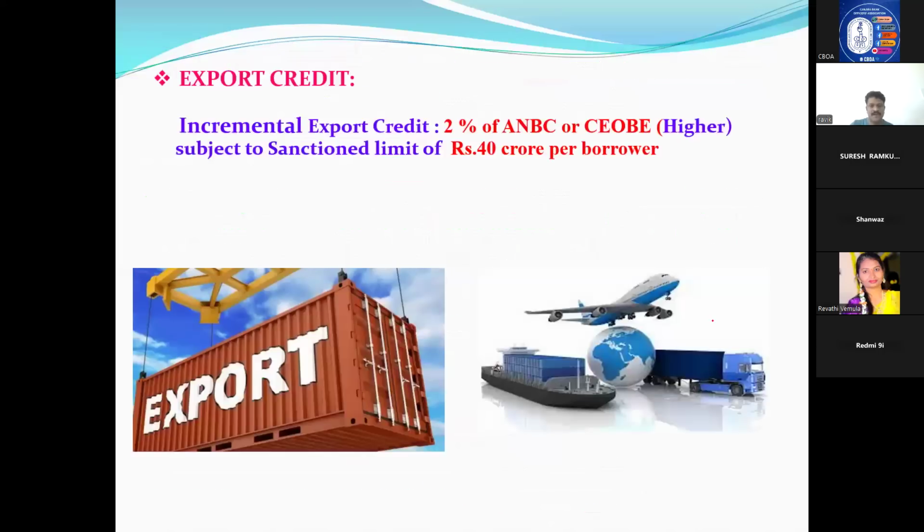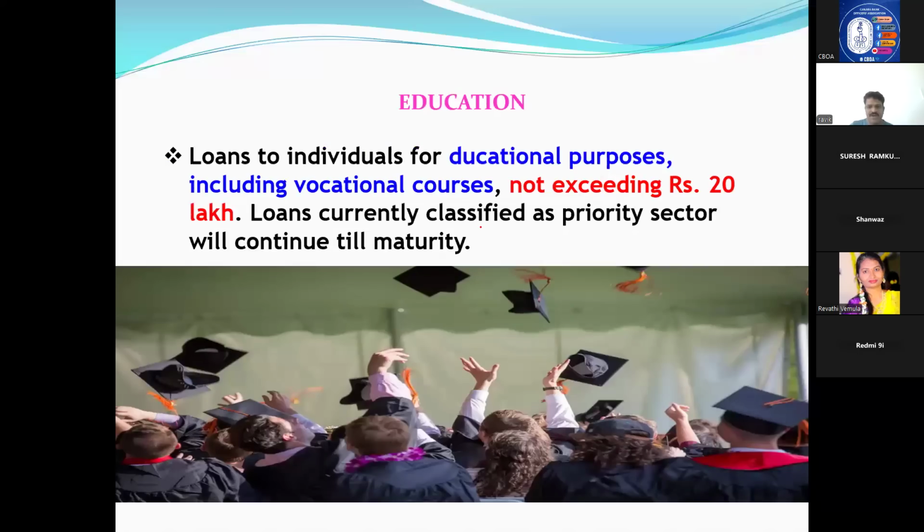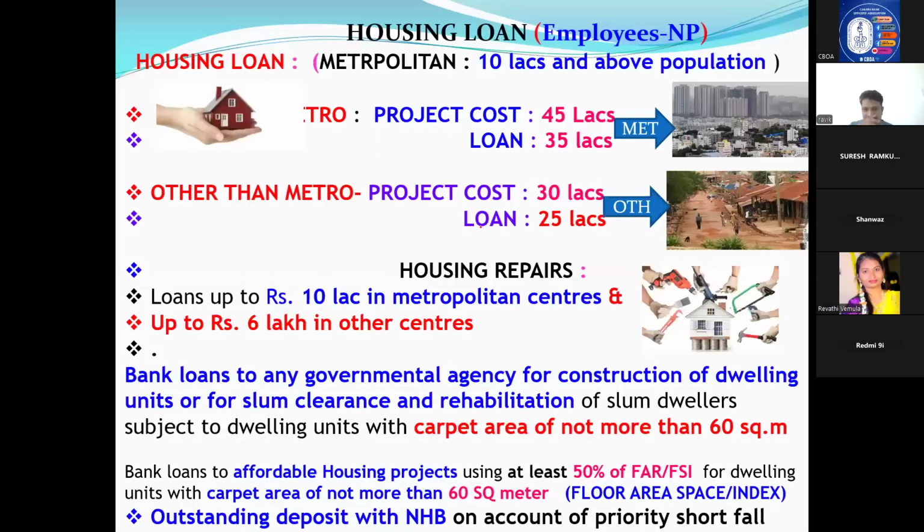Okay. Now, the third one is export credit. I already discussed export in the first slide: 2% incremental export credit or 40 crores per borrower. These two numbers you have to remember in export: 2% and 40 crore per borrower. Education, we already discussed, 20 lakhs is priority. Housing finance also we discussed on the first slide: 10 lakhs and above population, 45, 35, 30, 25. Repairs 10 lakhs, 6 lakhs. Now the last two lines are very important.